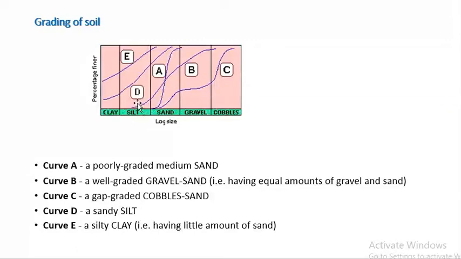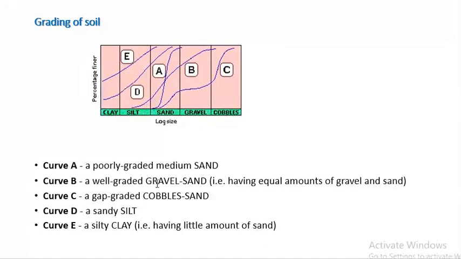For B, if the line passes through many sections, then it's well graded. So look at B. Here it passes a little amount of silt, sand and gravel.